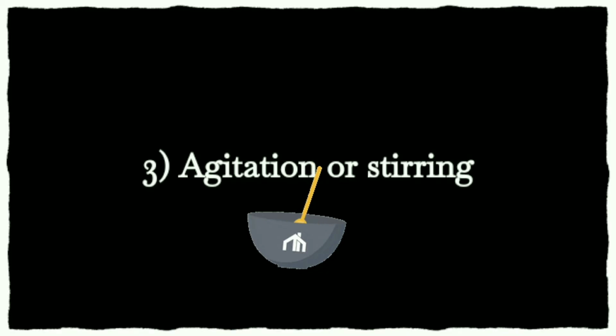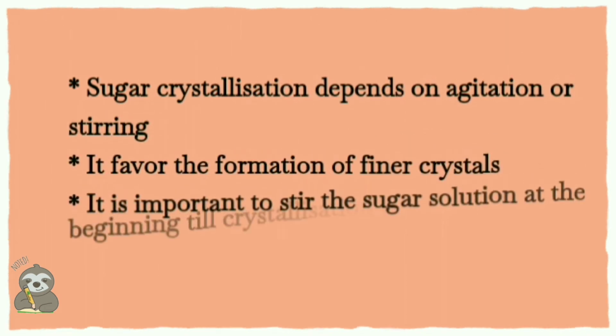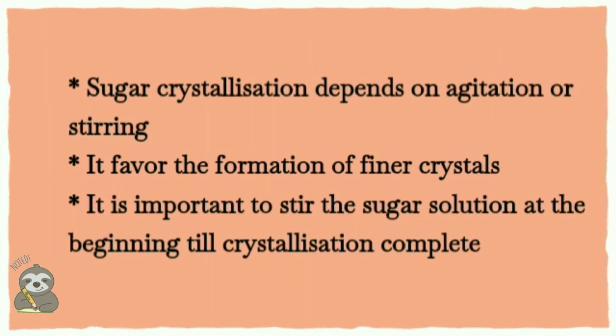Factor number 3, agitation or stirring. Sugar crystallization depends upon the agitation or stirring process. It favors the formation of finer crystals. We have to stir or agitate the sugar solution not only at the beginning of the crystallization process but also until the process is complete.